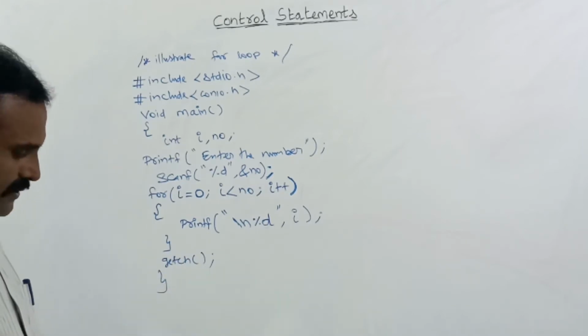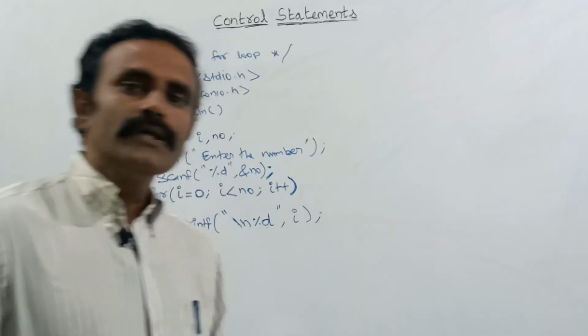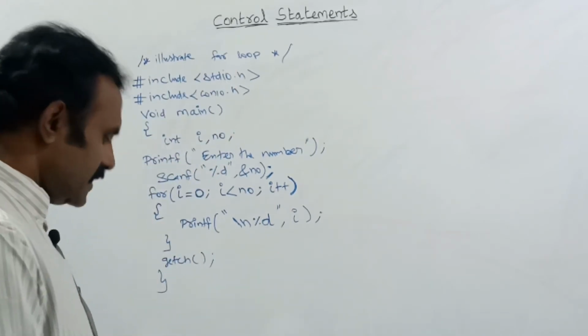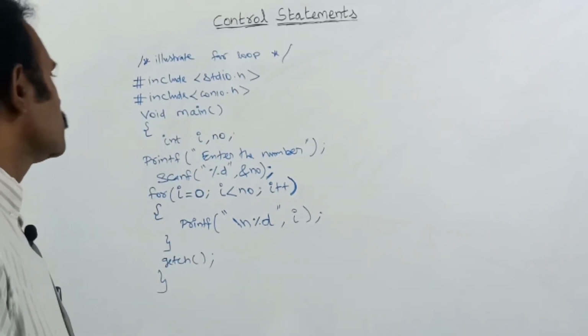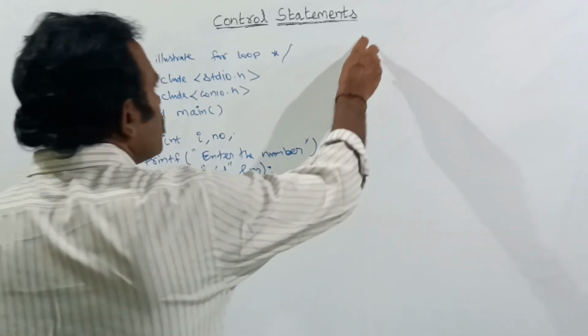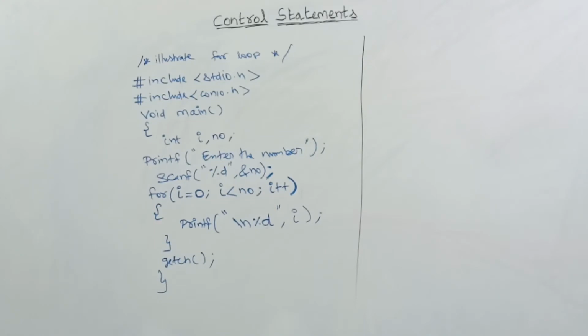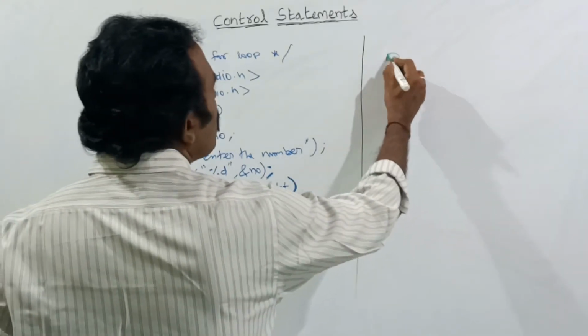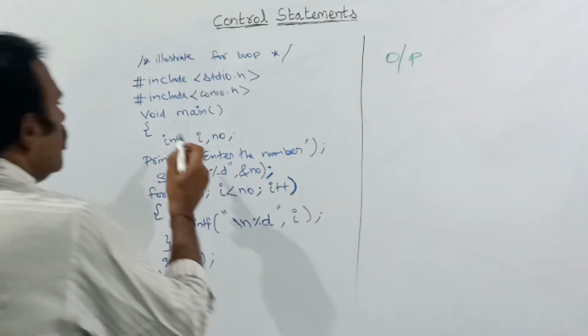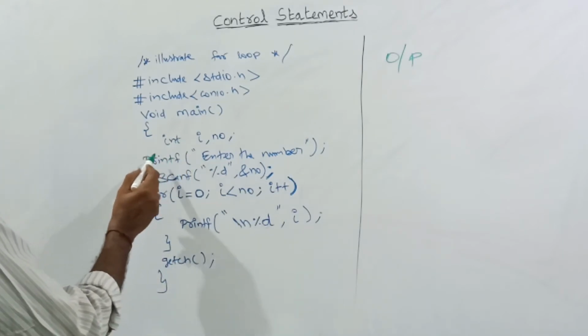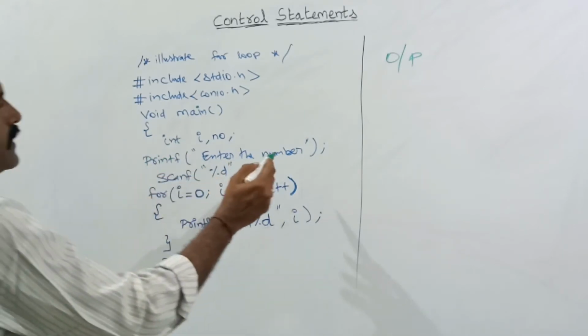See here, first let us see how it works. If you are executing this program, the output at the first time will ask to enter the number.